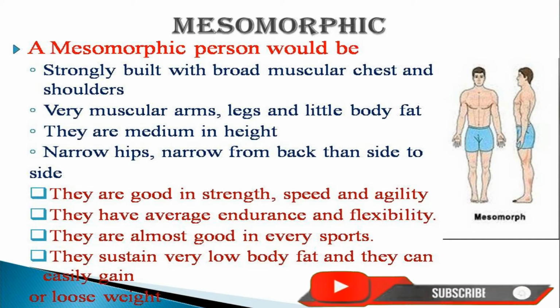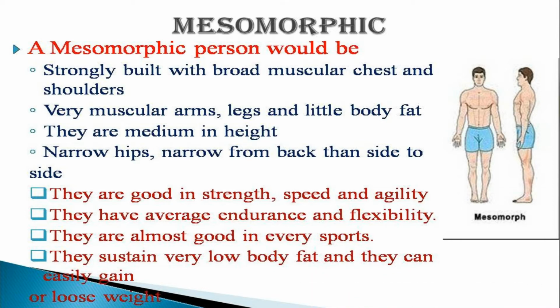The person with a mesomorphic body type is medium in height. They are not tall and they are not short, but medium in height. Narrow hips, they are narrower from front to back than side to side. They have narrow hips and they are narrower from front to back than side to side. Clear? Whereas in endomorphic we see it the opposite way.